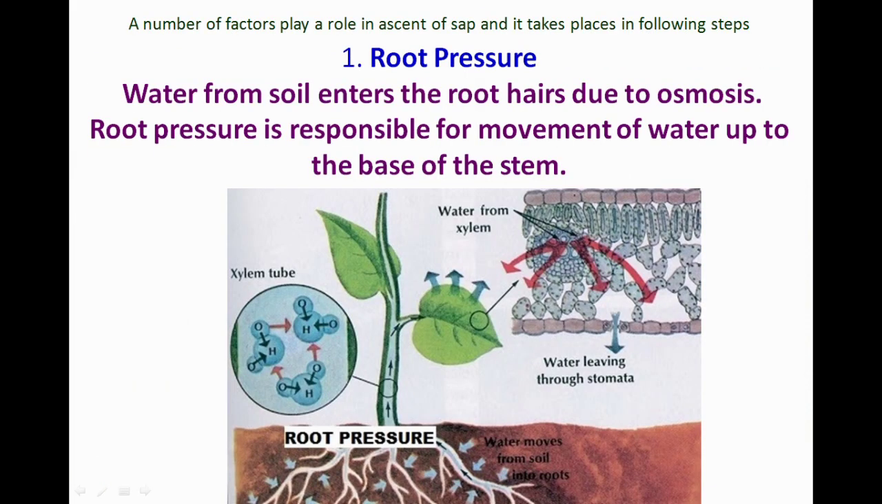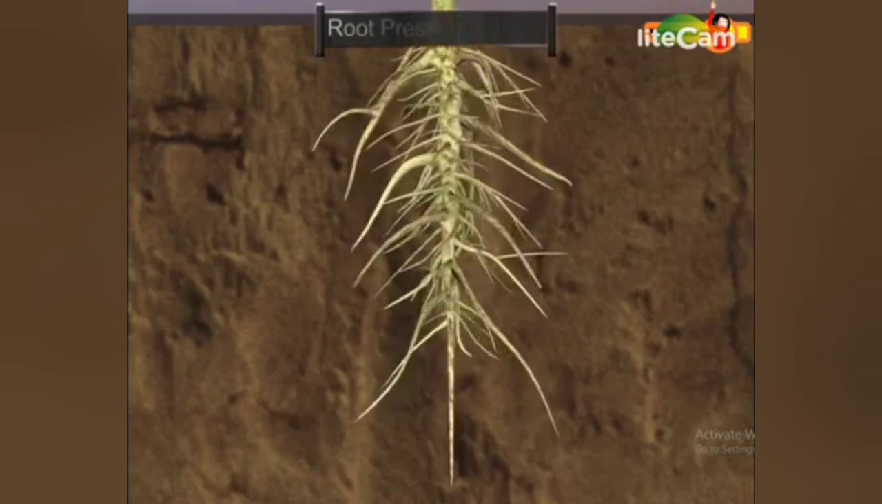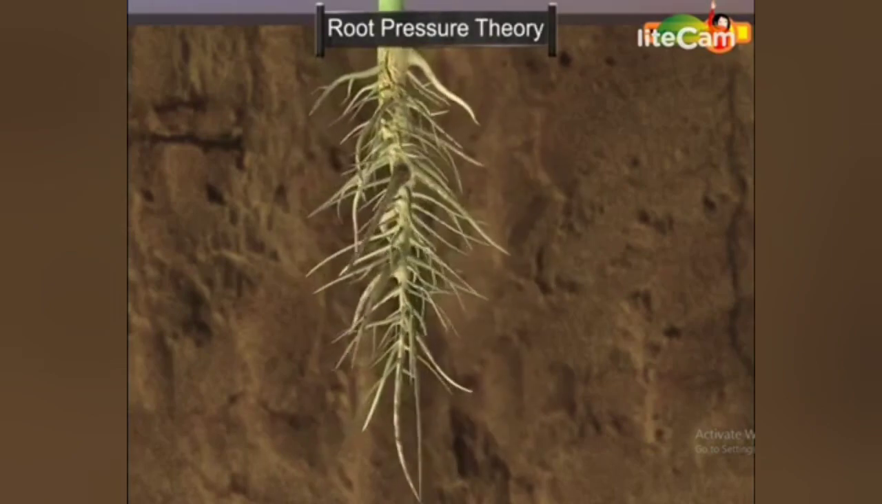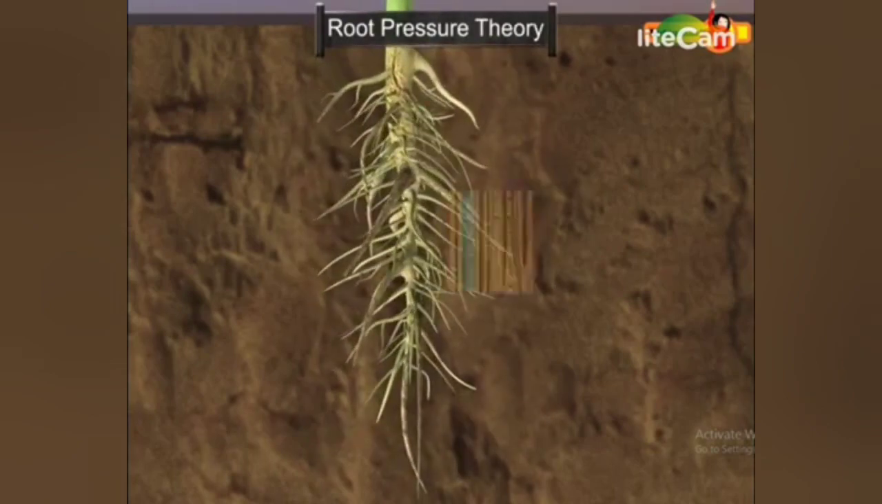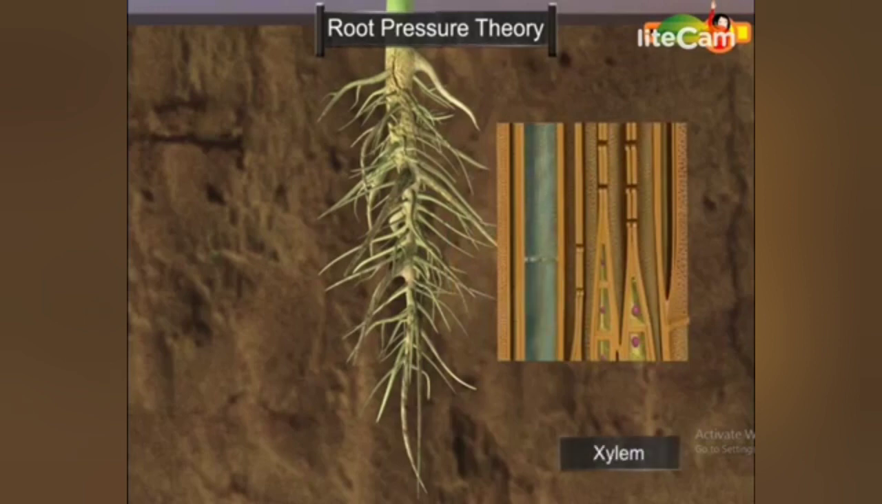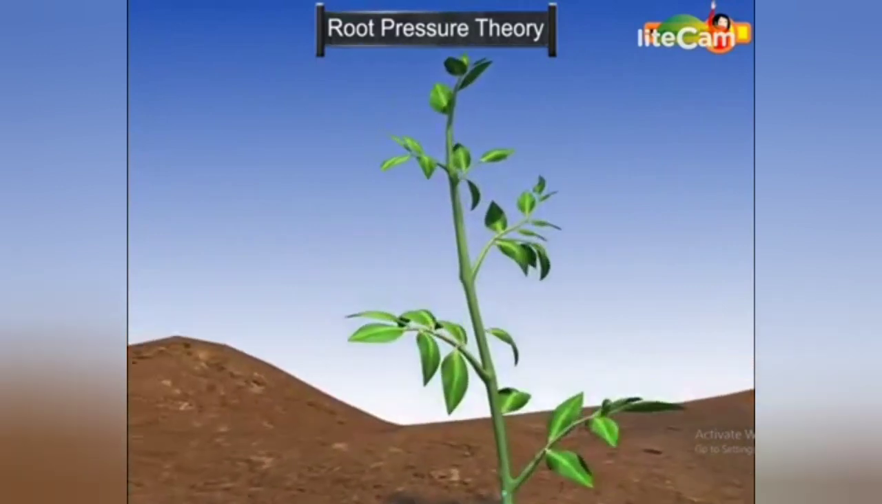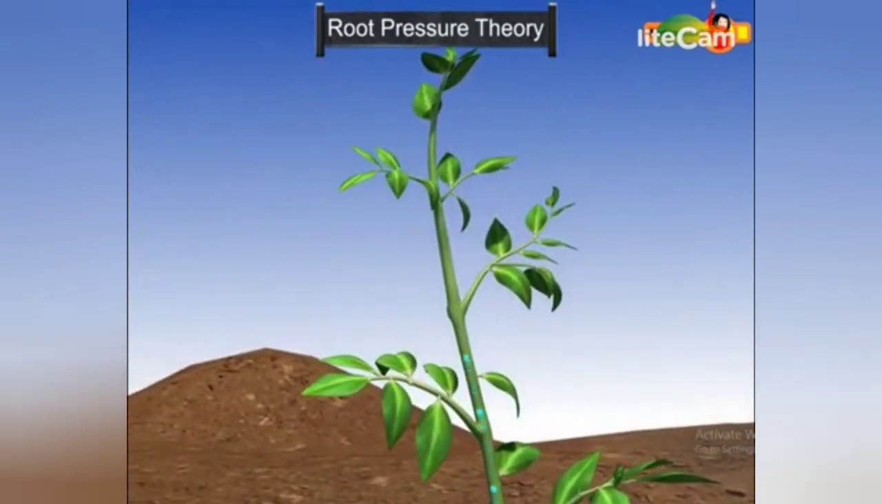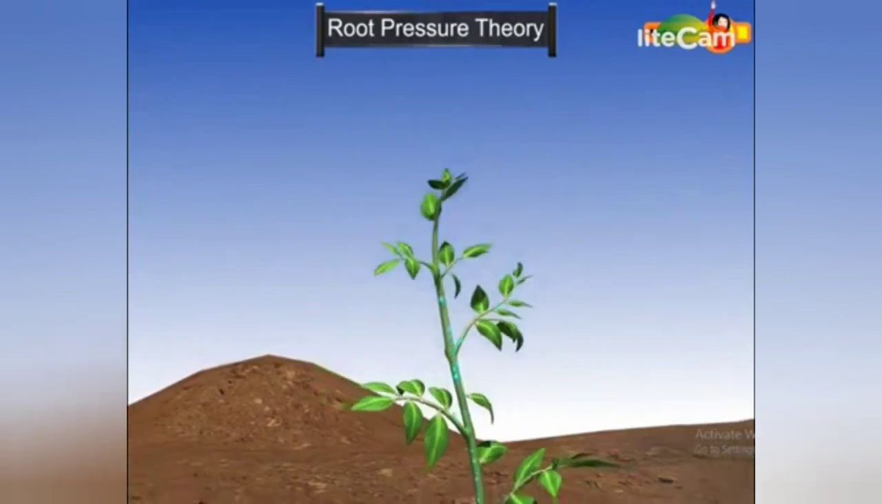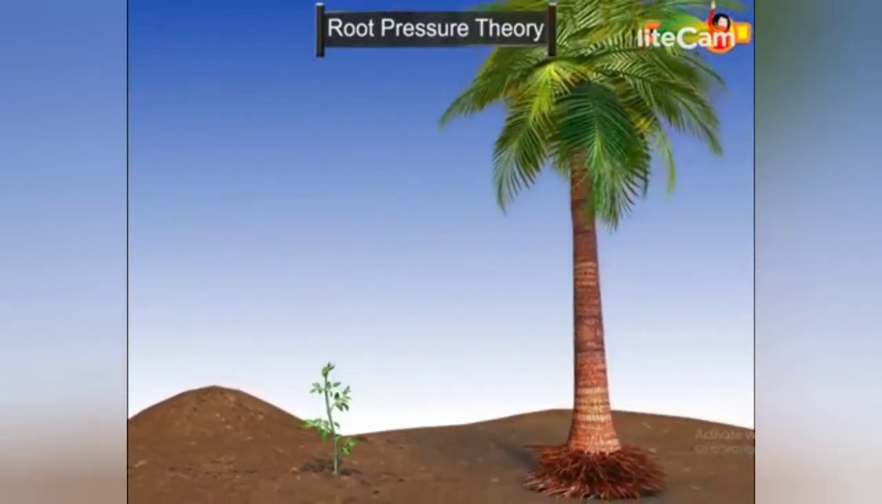First factor, root pressure. Water from soil enters the root hairs due to osmosis. This water makes the cells rigid and increases the pressure. This root pressure is responsible for pushing water for a short distance, but it cannot support ascent of sap in trees.